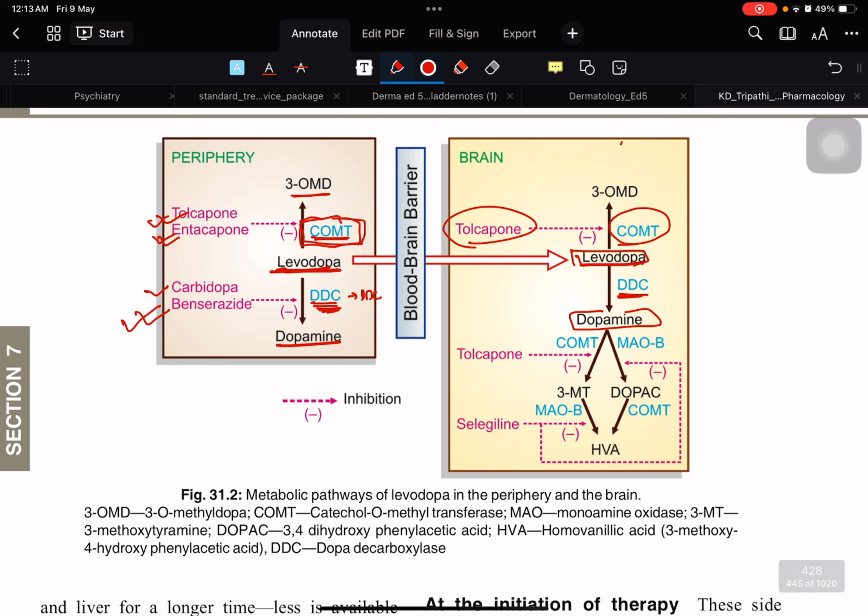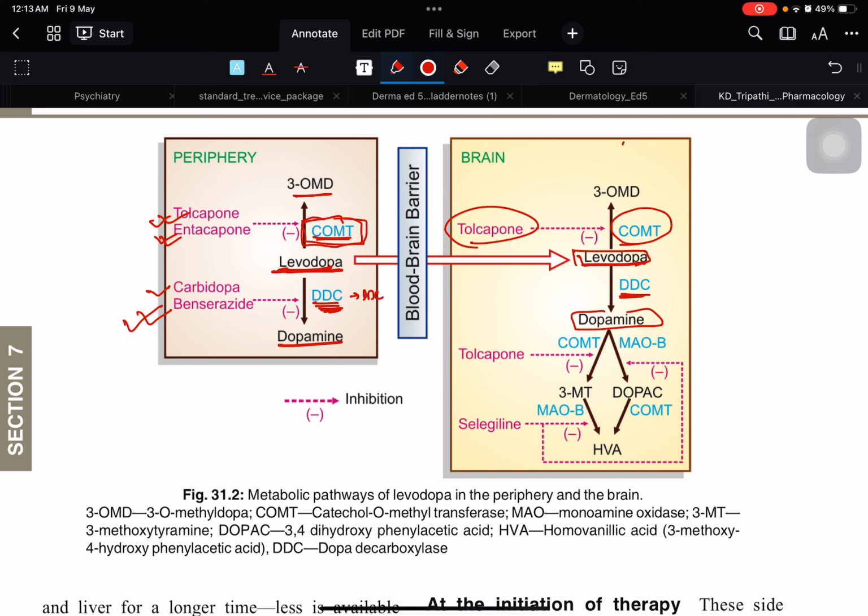Now, sometimes we can give a dopamine precursor itself, and dopamine agonists are drugs like bromocriptine and ropinirole. Bromocriptine, please write it down. Bromocriptine and ropinirole. You need to remember this.